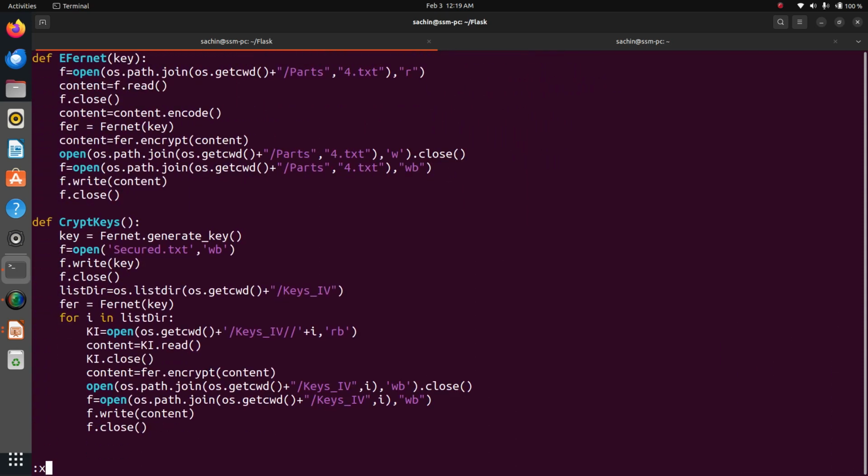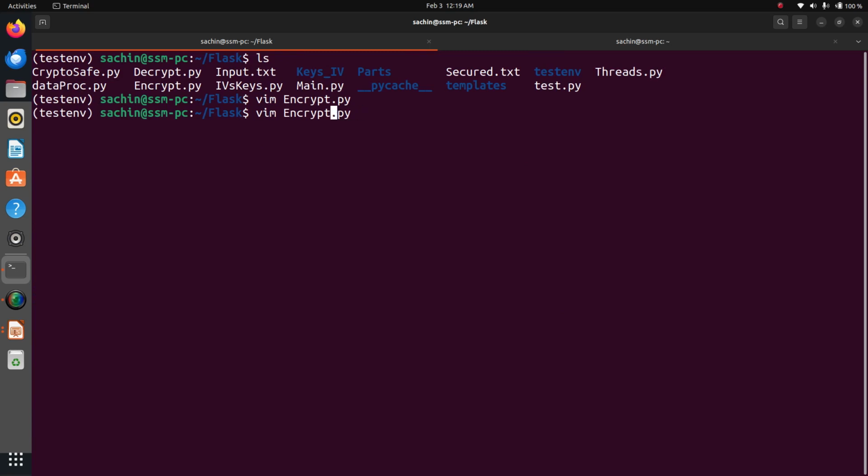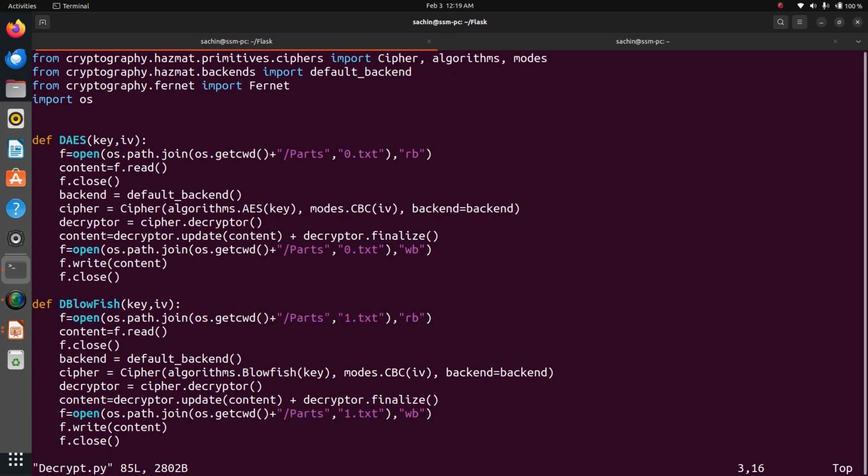This is the encryption part. Now we will go through the decryption part.